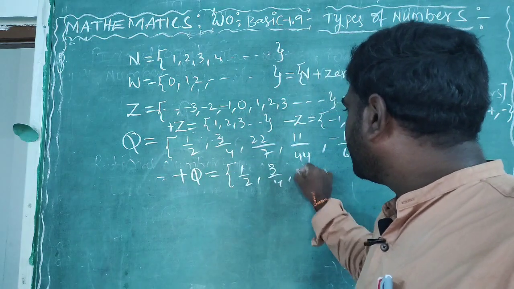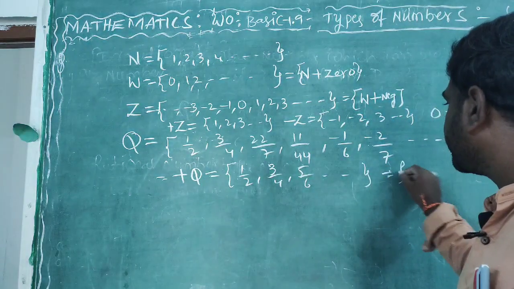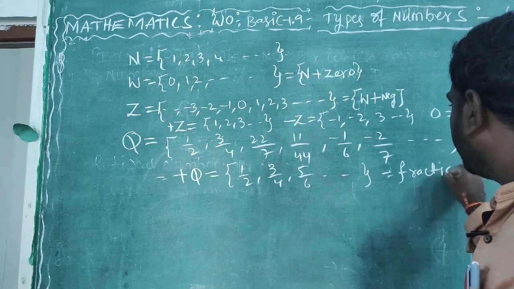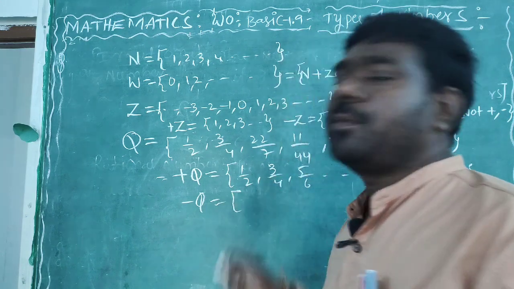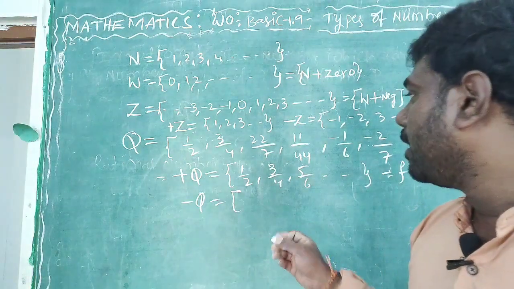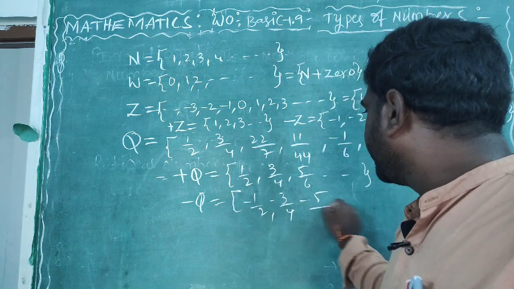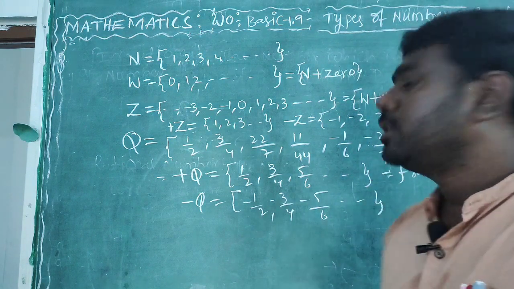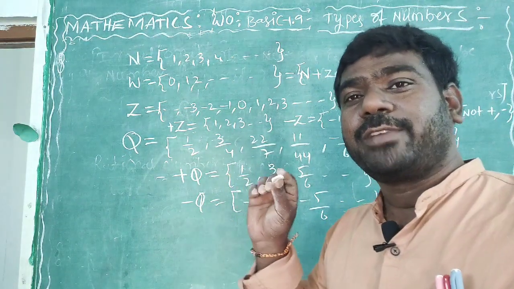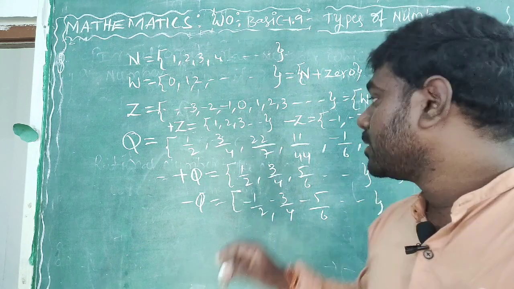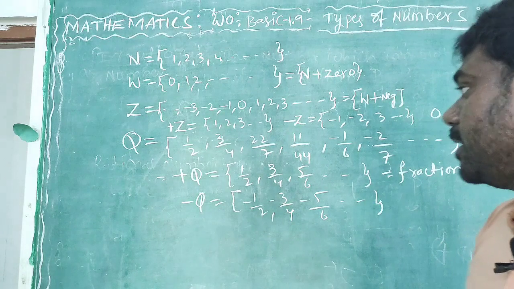3 by 4, 5 by 6. All positive numbers are called fractions. Negatives will become only rational numbers. Negative rational numbers only we will call. Same for negatives, only the negative side, with negative symbols. So here we can't tell negative fractions. Fractions means only positive. So negative means it is for rational numbers.